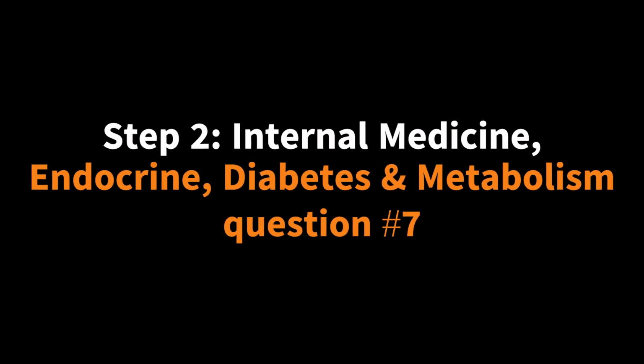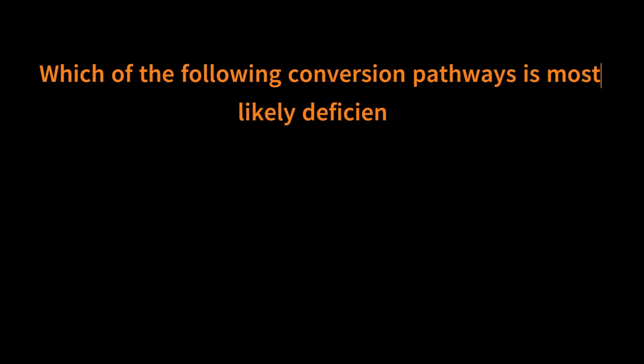Today, we're diving into Step 2, Internal Medicine, focusing on endocrine, diabetes, and metabolism. Let's get started with question number 7. For the following case, which of the following conversion pathways is most likely deficient in this patient?